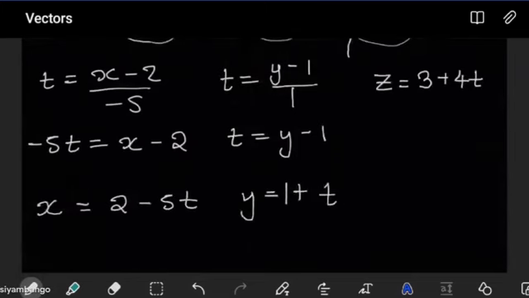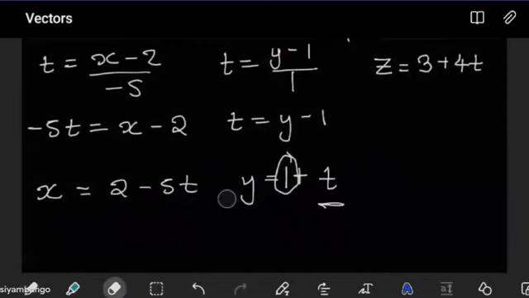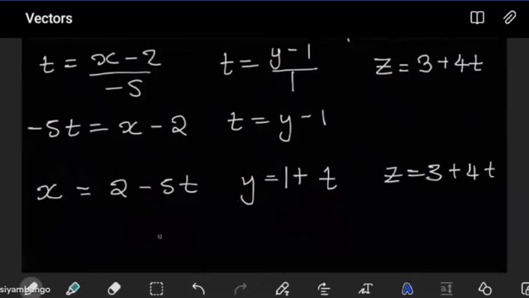Observe that it's the same thing which was happening here. I was writing for y, so this is basically just y. And then this is minus 1, so I'll take it as positive 1. And then this is t multiplying the parameter, the number down here with its sign. So it's t times 1, which is just t. So this is how you go about it if you wanted to take a shortcut. So these become the parametric equations for line 1.